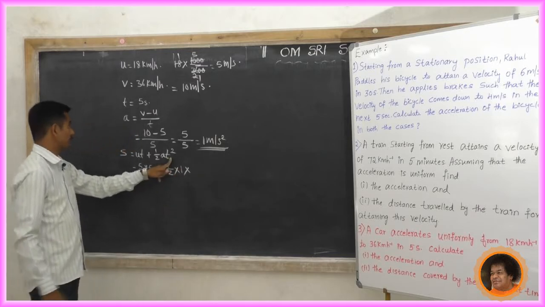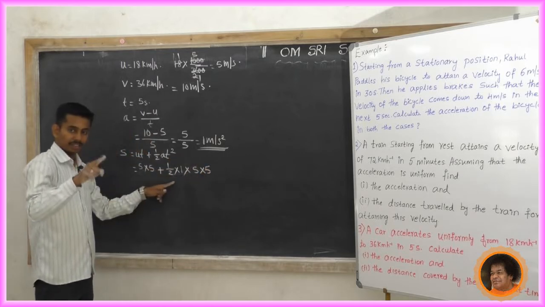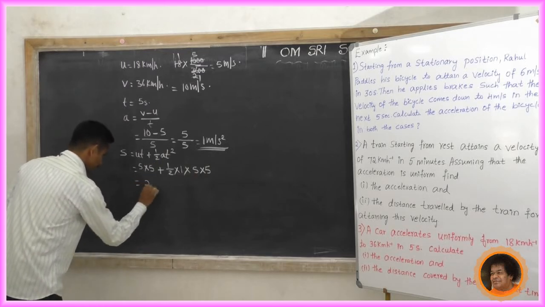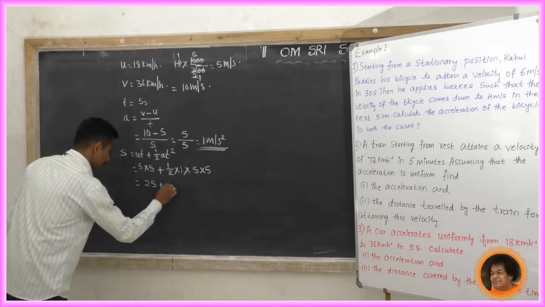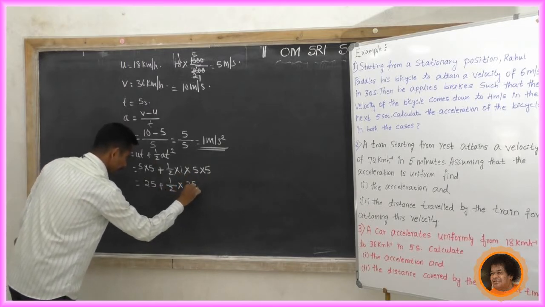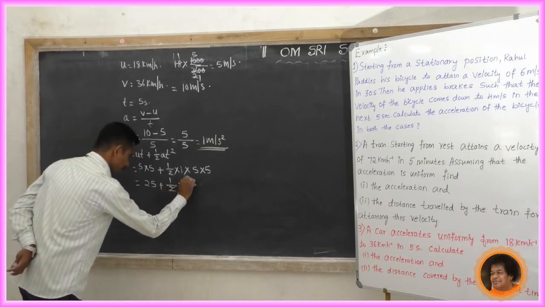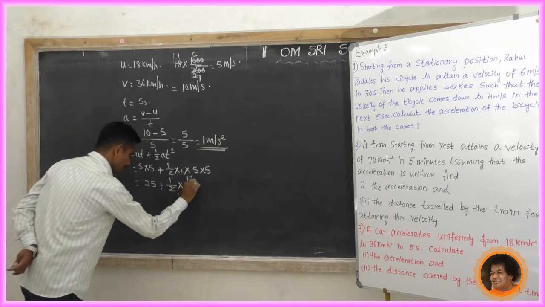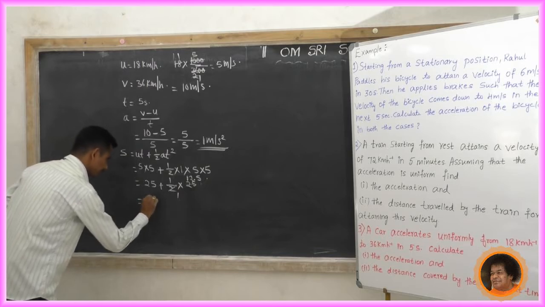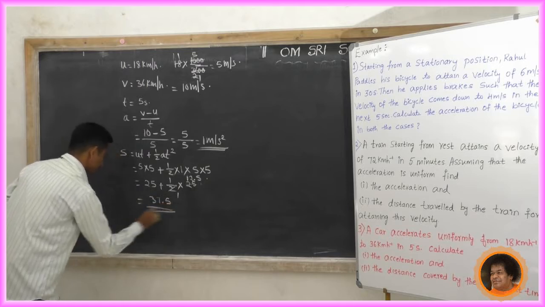Be careful, t square, t equal to 5. 5 into 5. Why? t square means t into t. t equal to 5, so 5 into 5 is 25. Then 1 by 2 into 25, 2 ones are 2, 2 2s are 4, then 5s are 12.5. 25 plus 12.5, we get 37.5. What is the distance traveled?